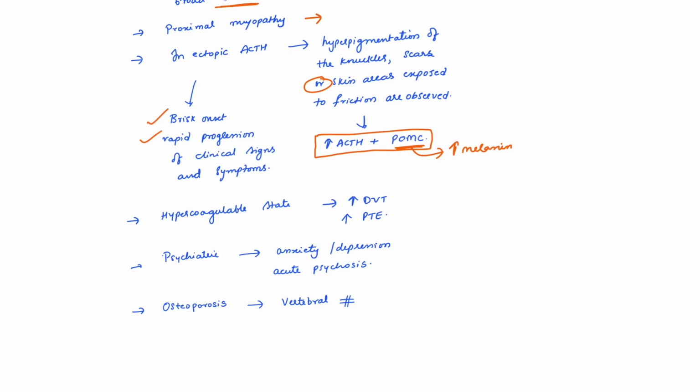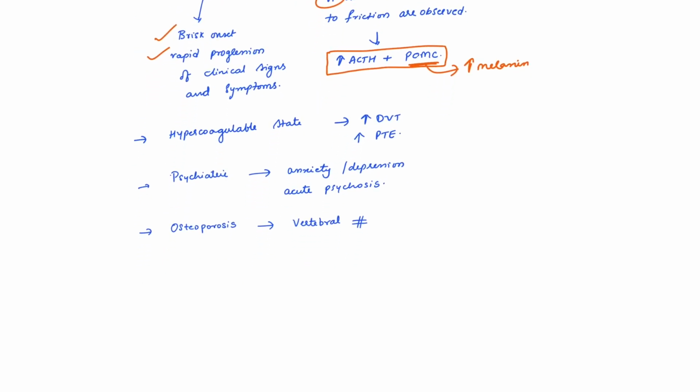But remember, if the ectopic ACTH production is because of malignancy, then the patient may not have this obesity because underlying malignancy can cause cachexia, right? And a hypercoagulable state. These patients are prone to develop hypercoagulable state, and there is increased risk of both DVT and pulmonary thromboembolism.